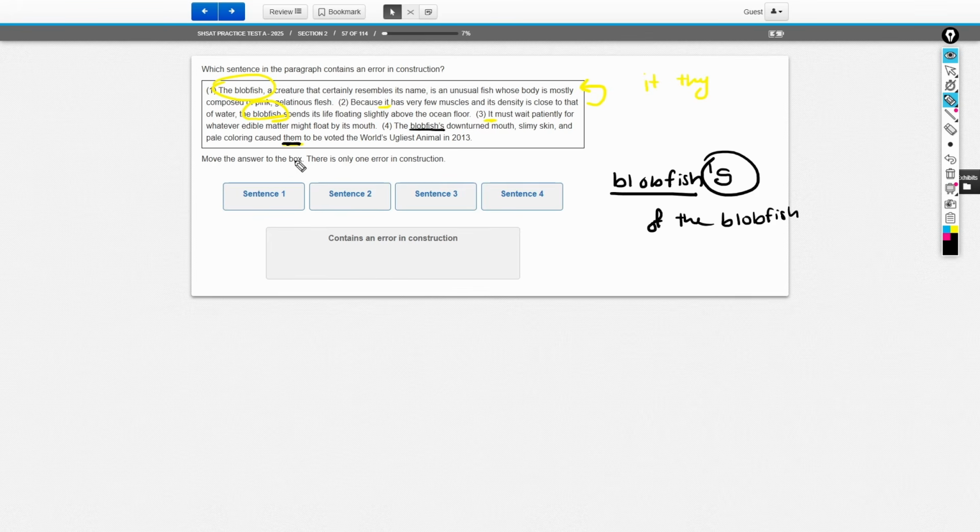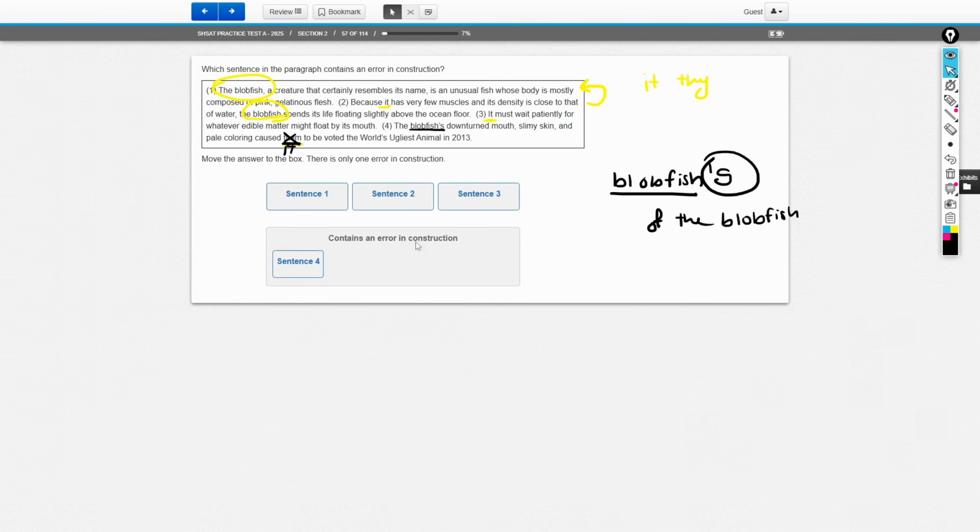And now it's referring to the blobfish as them. That's wrong, because we only have one blobfish. We're only talking about one blobfish. So this should be changed to it, because it is the singular version of them. So sentence 4, to answer this question, we just have to drag this into this box, and that's it. There's only one error, so that's all we had to do here.